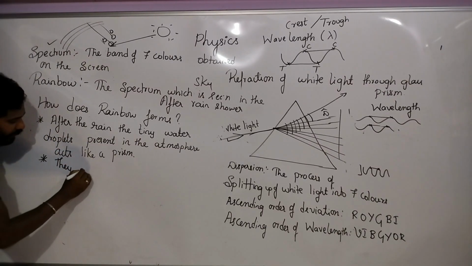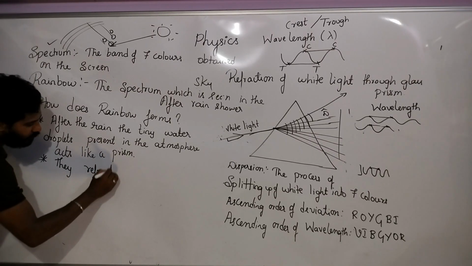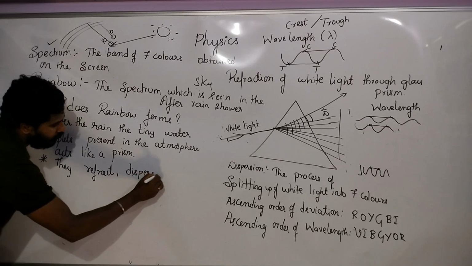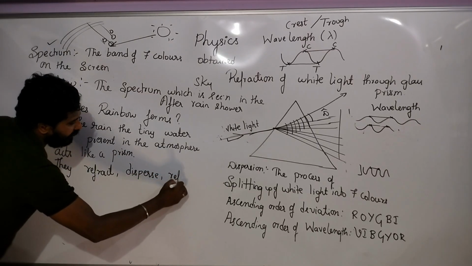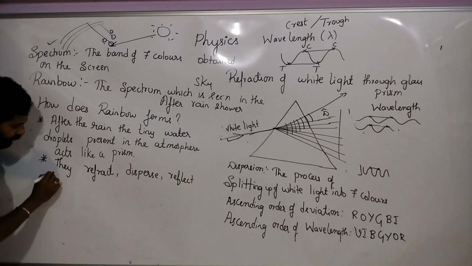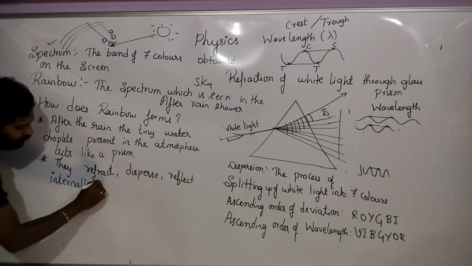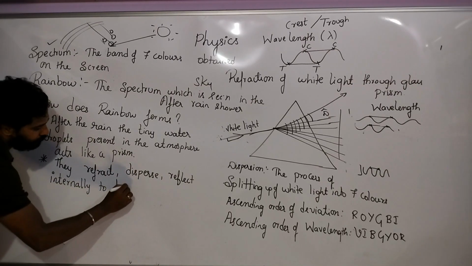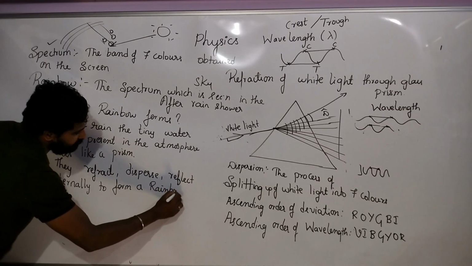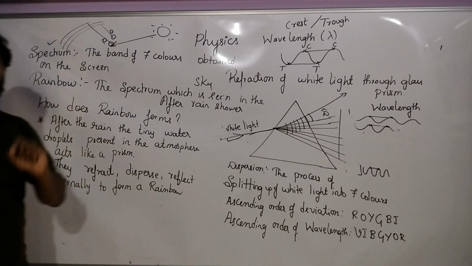They refract, disperse, reflect internally to form a rainbow. This is very important, children, and you have to write it in this order.